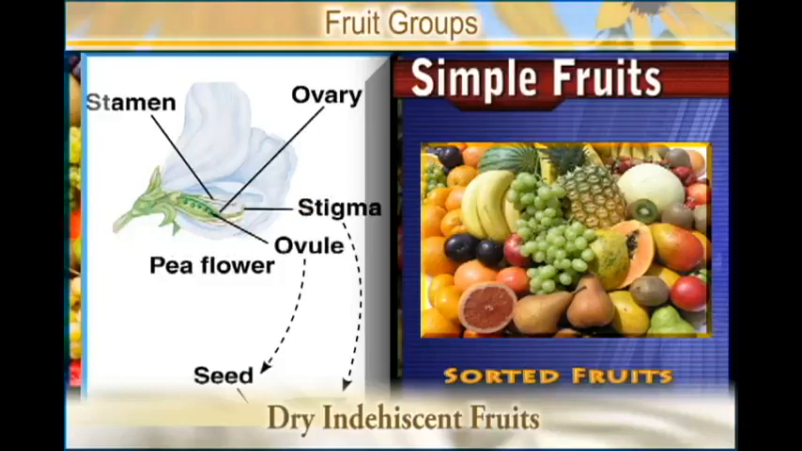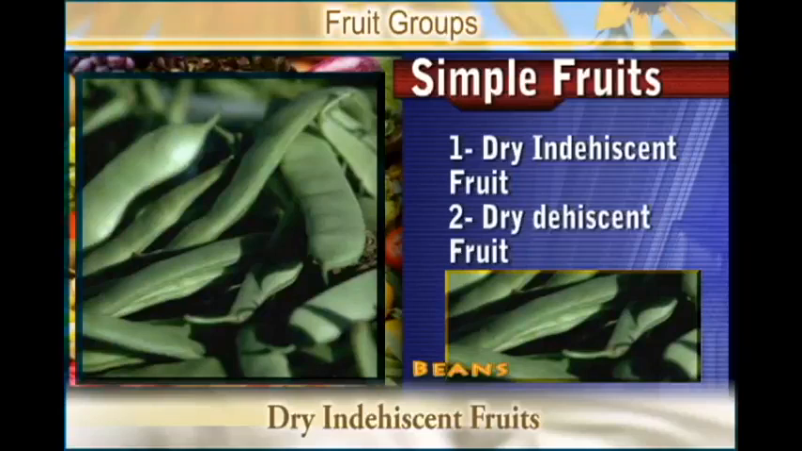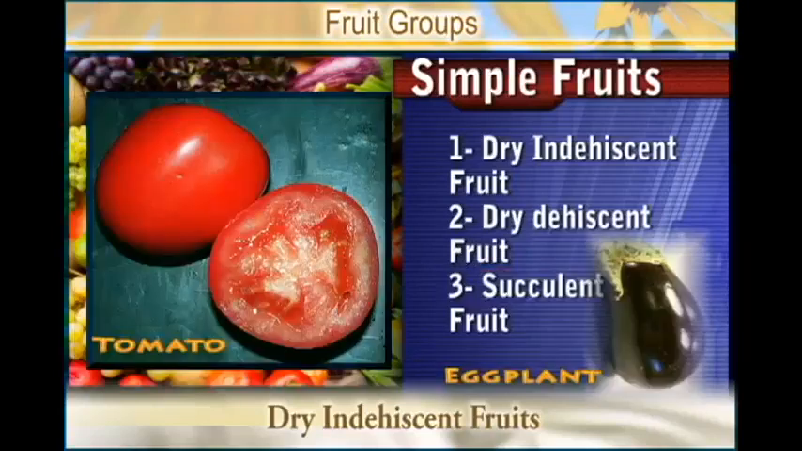So a simple fruit has three major groups. We have the dry indehiscent fruit, then we have the dry dehiscent fruit, and then the succulent fruits. Those are the three types of simple fruits.